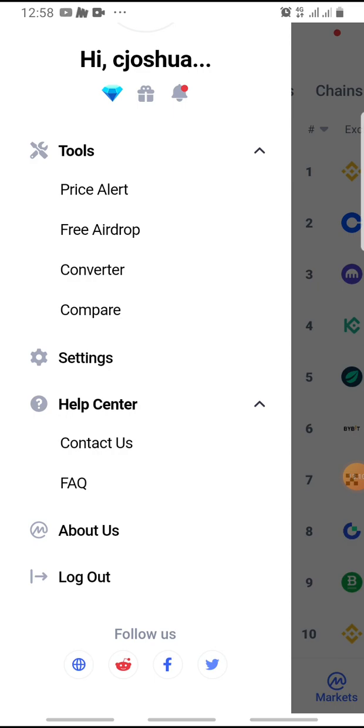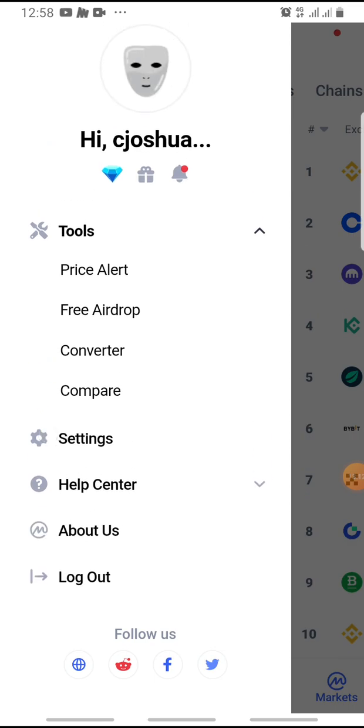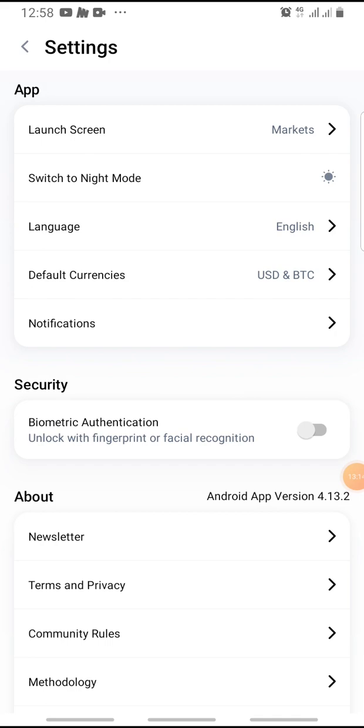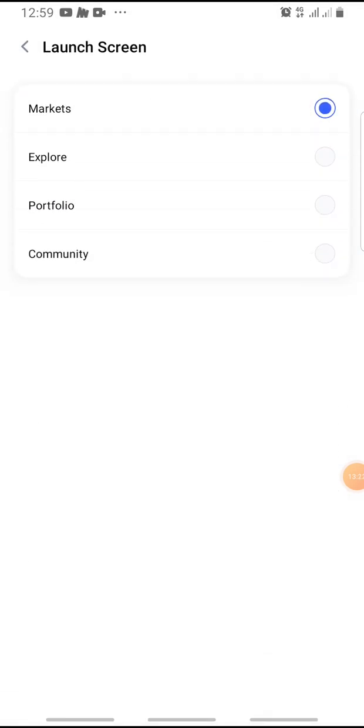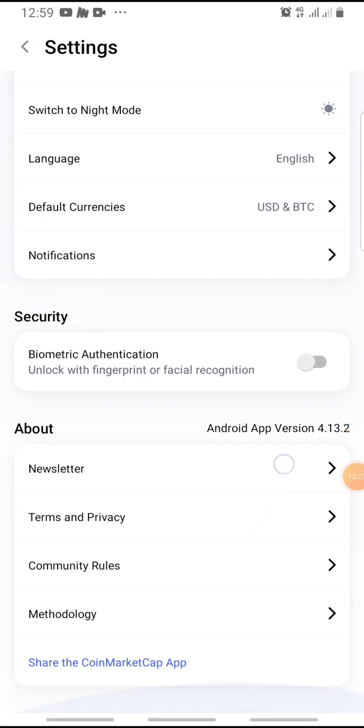And right here in the settings, you can do whatever you wish to do. Switch your mode, that is the color. You can switch it to night mode. Your launch screen, you can switch to either market, explore, portfolio, or community. This app does so many things. You can choose biometric authentication if you wish to log into the app, or if you wish to restrict access for security purposes.